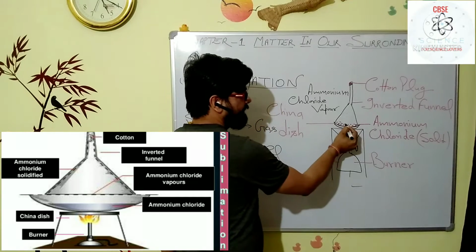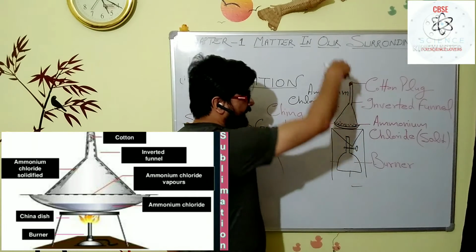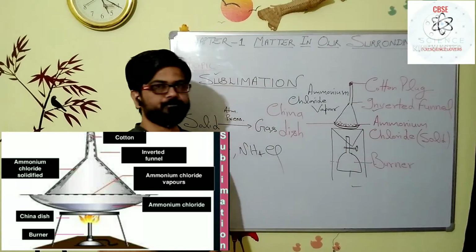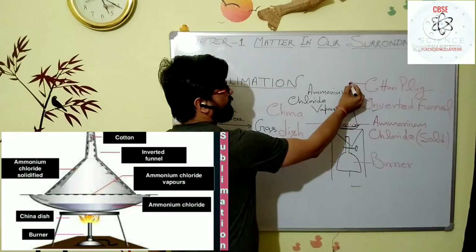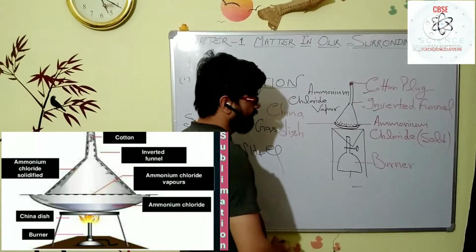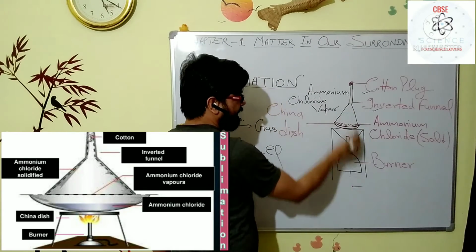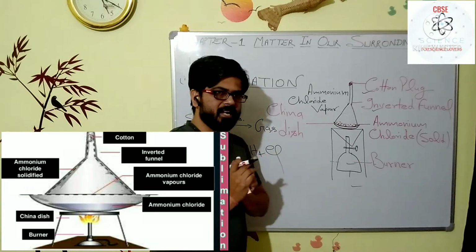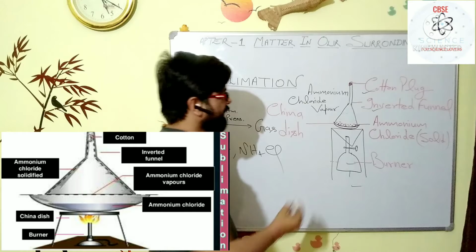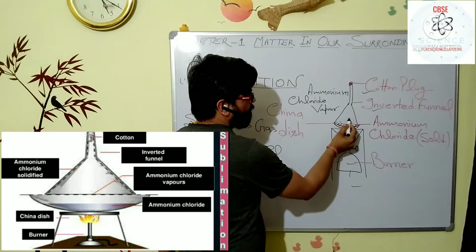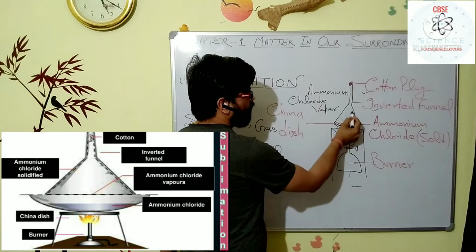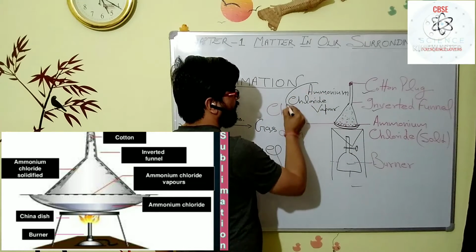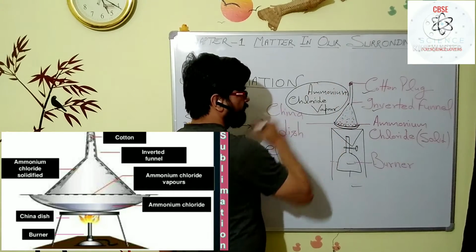Take the sublimating substance in the china dish and cover it with an inverted funnel, plug the top of the inverted funnel with a cotton plug and heat the system with a burner. After some time you will observe vapors accumulated in the inverted funnel. That vapor is ammonium chloride vapor.